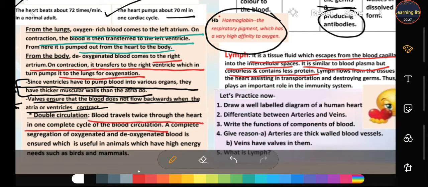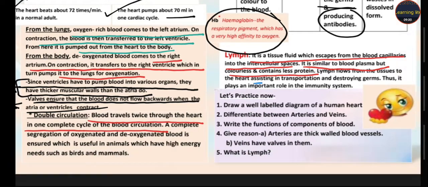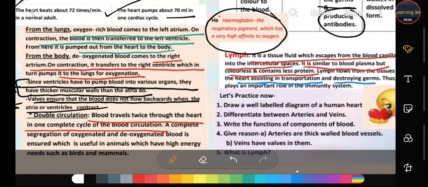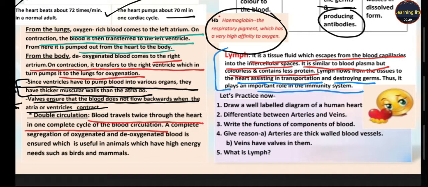What is the function, students? The main function: it assists in transportation. Second, it destroys germs, and the last one, it plays a role in the immune system. This is our lymph, a very important part.